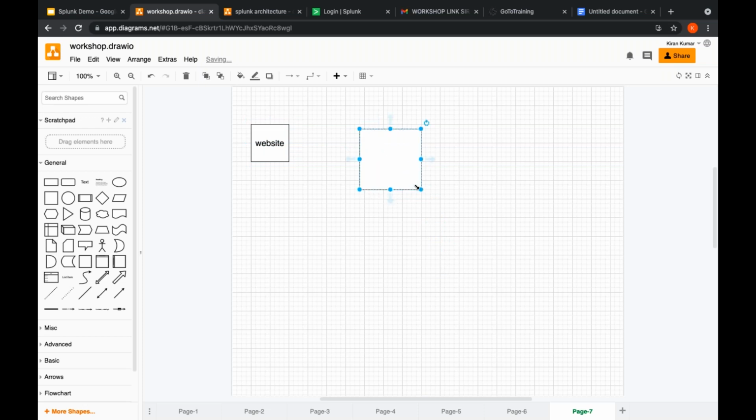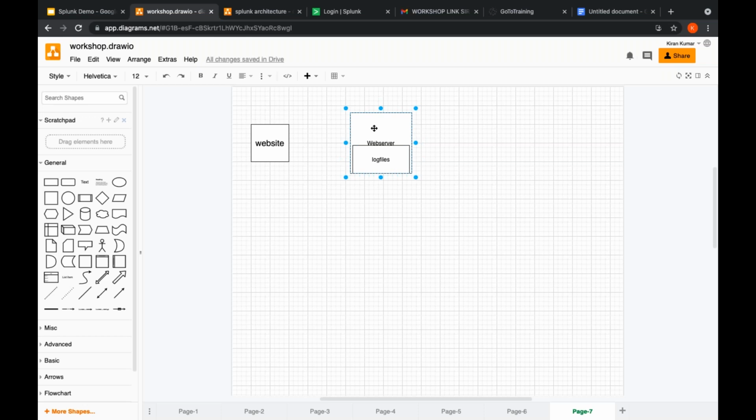How? As log files. They will be stored in the web server as log files. These are the log files, and this is the web server.